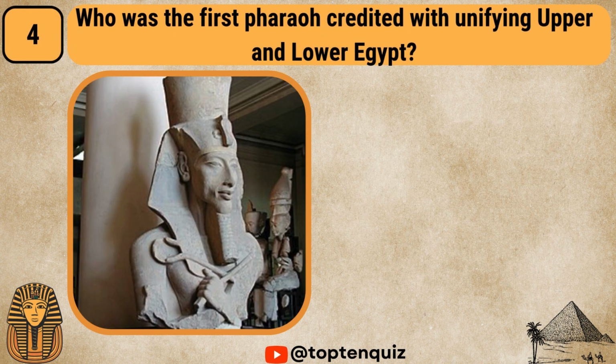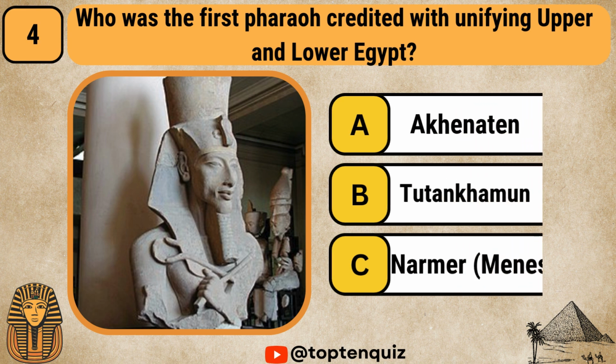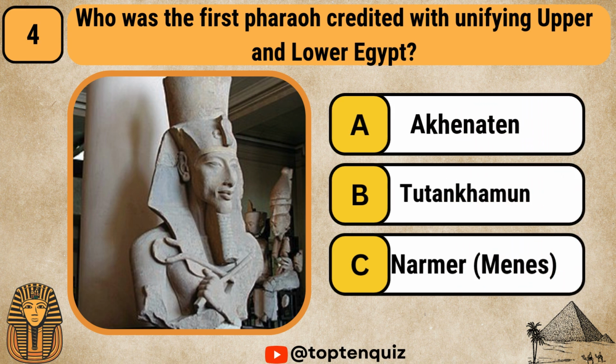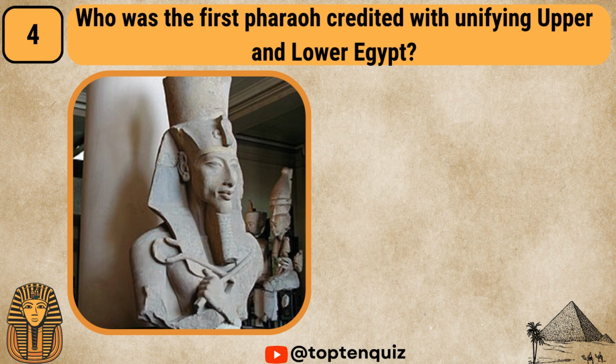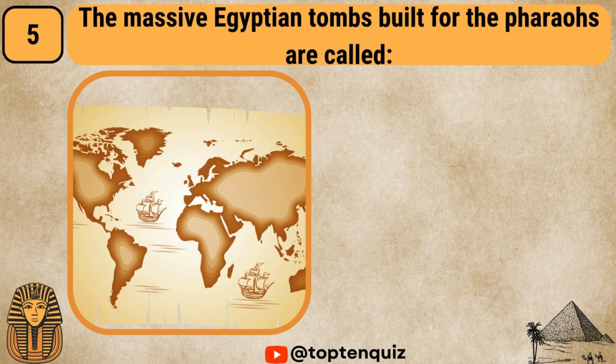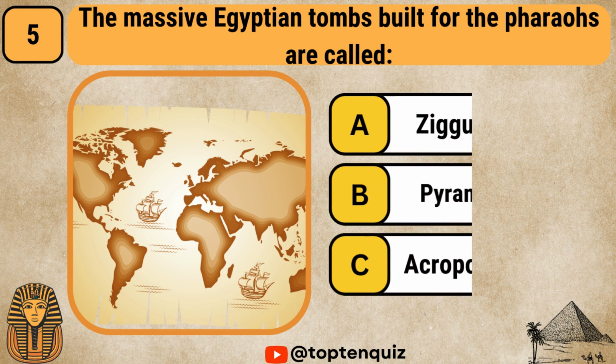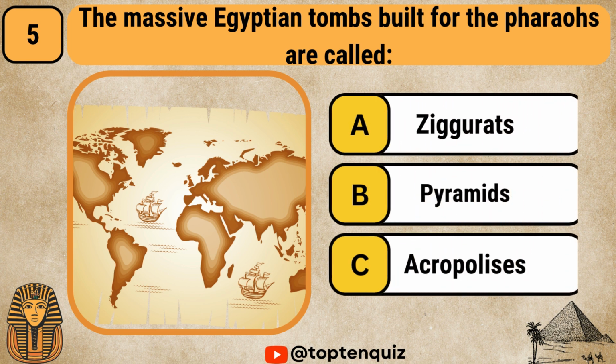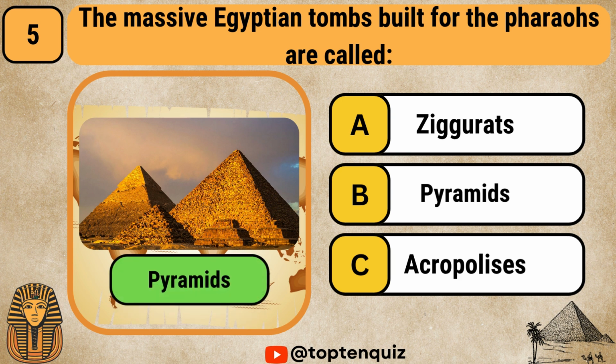Who was the first pharaoh credited with unifying Upper and Lower Egypt? Akhenaten, Tutankhamun, Narmer. It is Narmer. The massive Egyptian tombs built for the pharaohs are called ziggurats, pyramids, acropolis. The correct answer is pyramids.